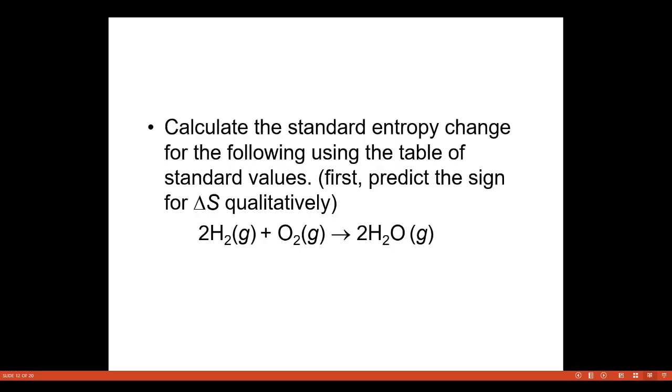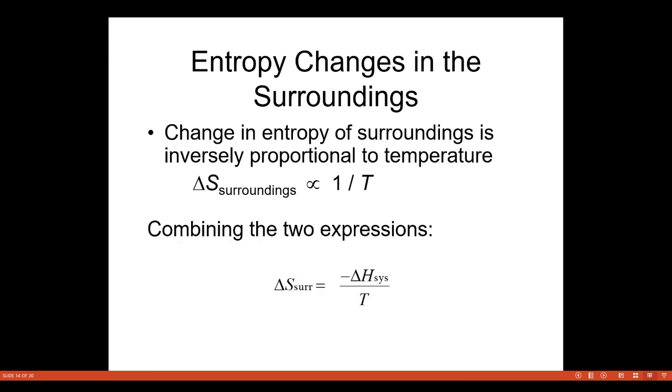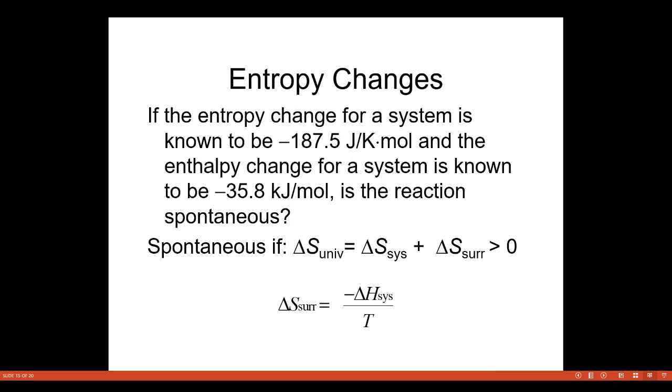This is another problem. Calculate the standard entropy change for the following using the table of standard values. So 2H2 plus O2 gives 2H2O. Change in entropy of the surroundings is directly proportional to the enthalpy of the system. We can notice that an exothermic process corresponds to a positive entropy change in the surroundings. Change in entropy of the surroundings is inversely proportional to the temperature. Now combining the two expressions, delta S surroundings is equal to minus delta H divided by T.